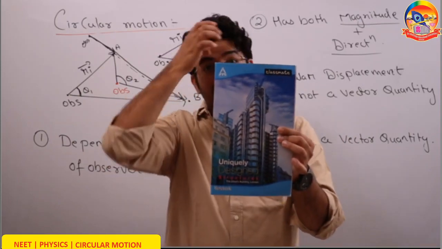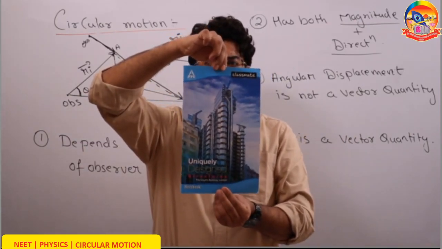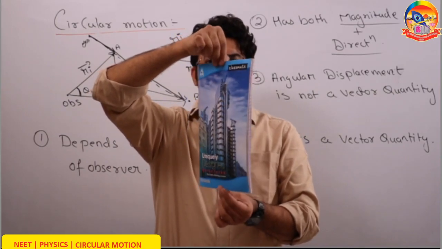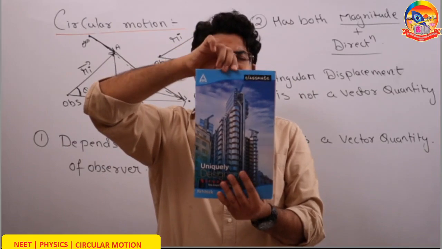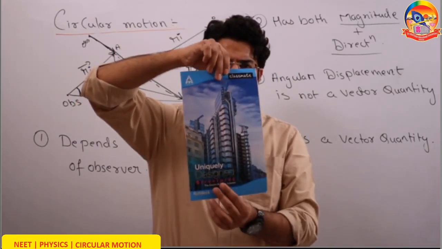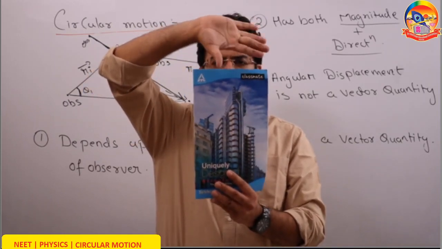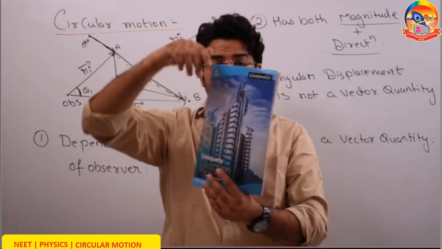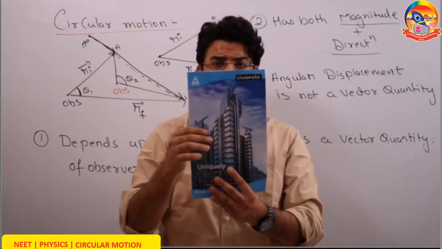Now let us understand, if this copy turns like this, from here to here, what will you call the angular displacement? So I will curl the fingers of right hand in the sense of rotation. The copy turned this way. I will curl the fingers of right hand in the sense of rotation, and it pointed in the negative y direction. So this angular displacement is 90 degree towards negative y.